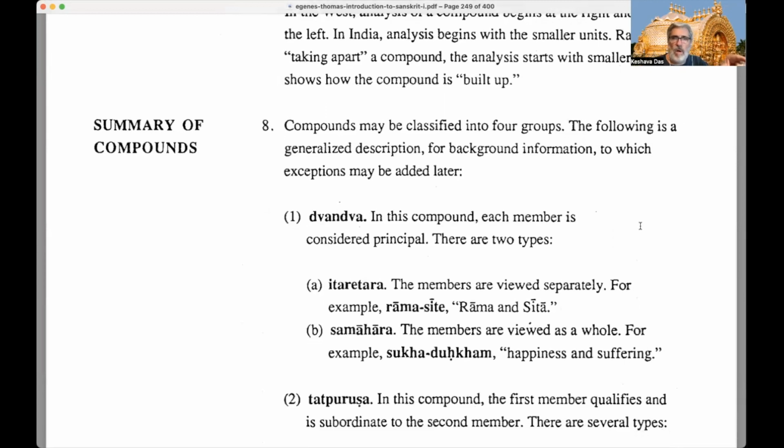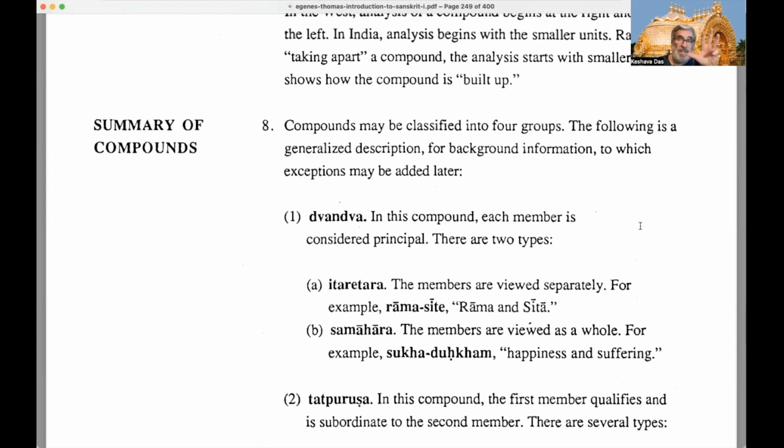So, a summary of compounds. We had Dvandva compounds in the last lesson, and now we're getting Tatpurusha compounds, some of which are called Karmadharayas, and then we have six other types of Tatpurushas.